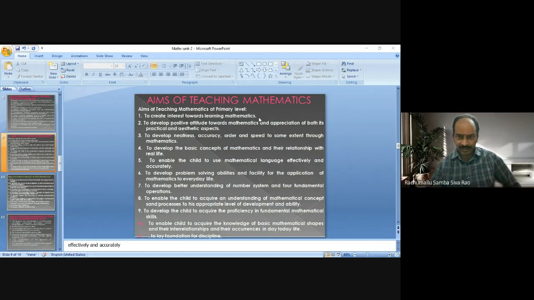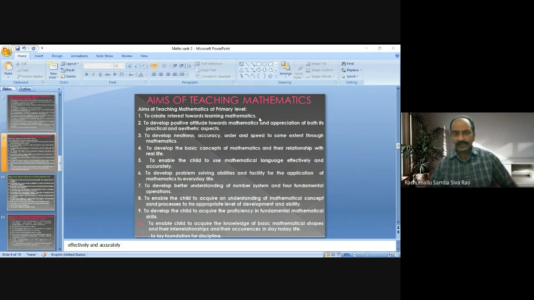Why we have to teach mathematics at primary level is mostly to create interest among students towards learning of mathematics.